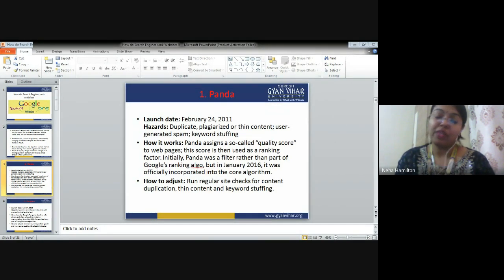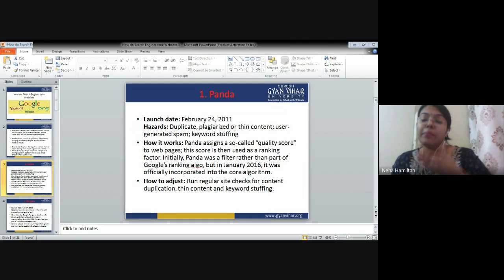This is going to benefit you, trust me, in your professional life and in your personal life also. So what does Panda do? Panda is a kind of police that checks the quality of your content, and Panda gives you a quality score. For example, if the plagiarized content on your website is 80%, then your score goes down to 10%, 9%, 8%. This is the score that Panda is giving you.